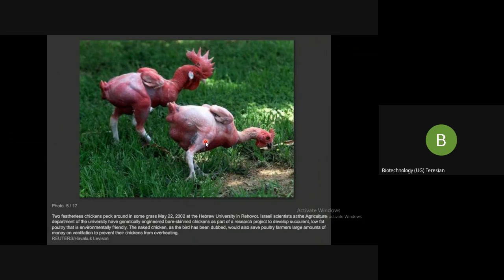According to the project leader, these birds have advantages because there will be no need to install air conditioners for them in warmer countries. When you're growing poultry in warmer countries, the chickens will be caged, and so many chickens are put into one cage. So what happens? You have to provide ventilation or air conditioning. Therefore, such featherless chickens require no air conditioning.